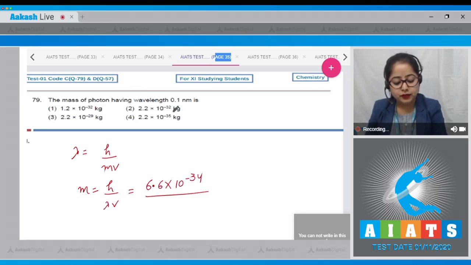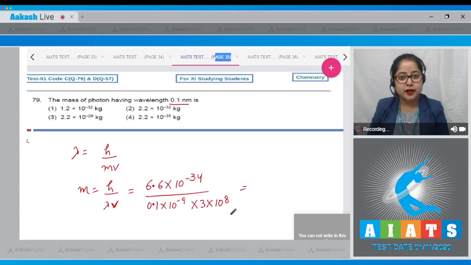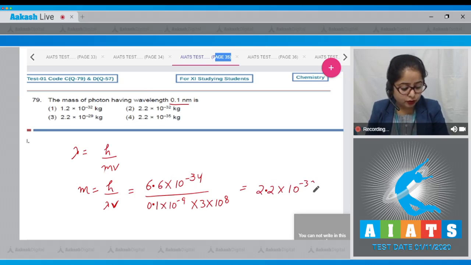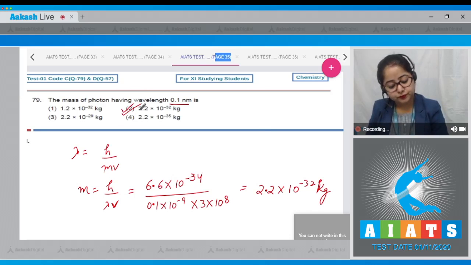The value of lambda is already given, 0.1 nanometer, so 0.1 into 10 to the power minus 9, and the value of v is 3 into 10 to the power 8. Let's multiply and divide the entire thing. The value is 2.2 into 10 to the power minus 32 kilogram. That means the correct answer is option number 2.